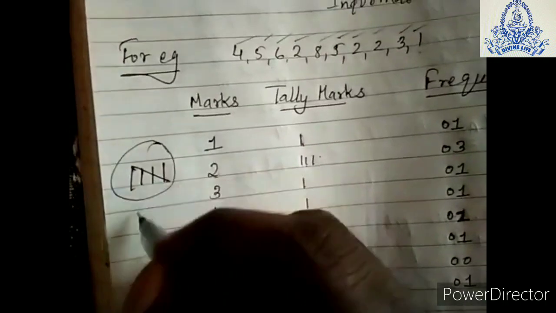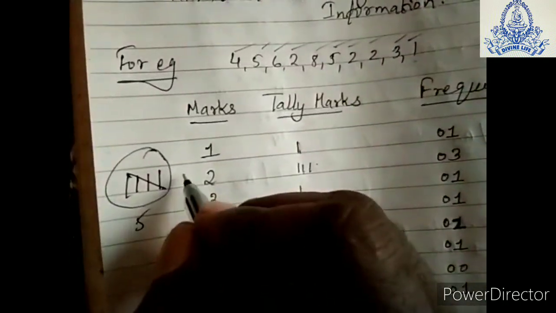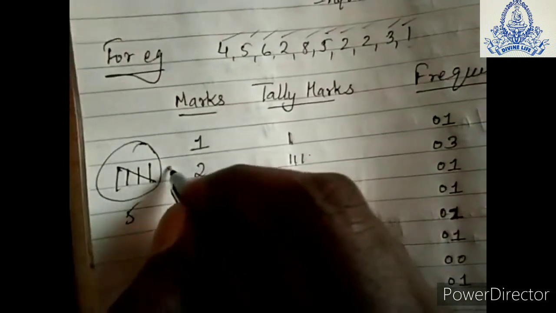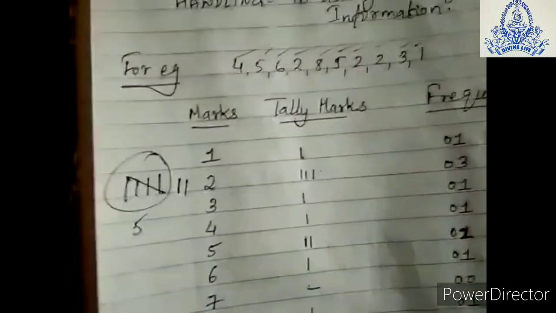This is a bunch of 5, right? If the same number repeats 6 times, you take one more line, for 7 times one more line, and so on.